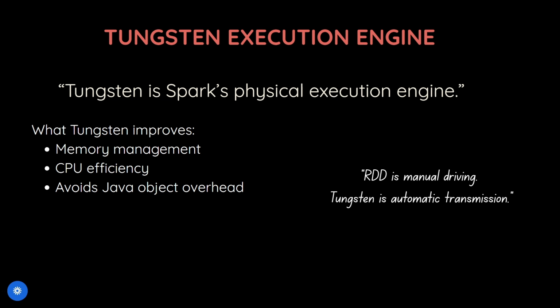So it's like the RDD. And the Tungsten engine is like an automatic car. It's a real life example just for your memory. So in an interview we can say that Tungsten improves how Spark executes the optimized plan.